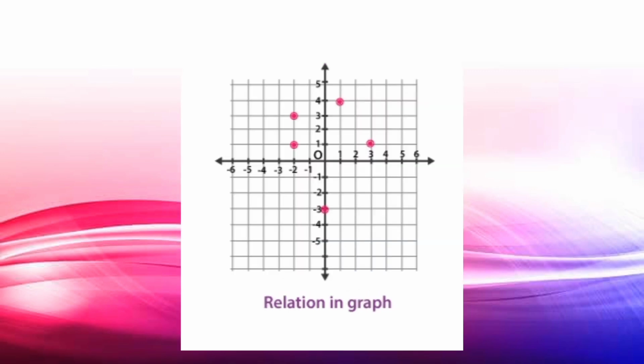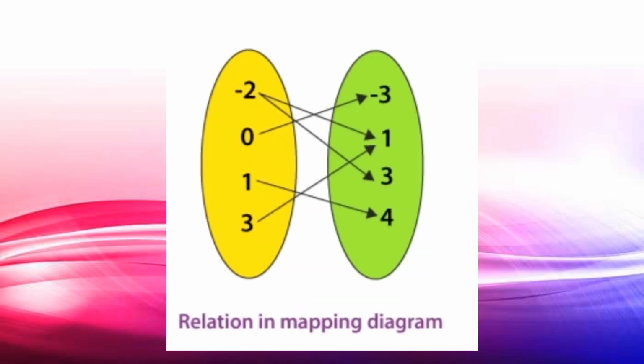And for the graph, you just have to point it out where the points are, just for example, the graph that's shown on the screen. And lastly, for mapping diagram, just connect it to the number that it pair from the ordered pair. And that's how we represent a function.